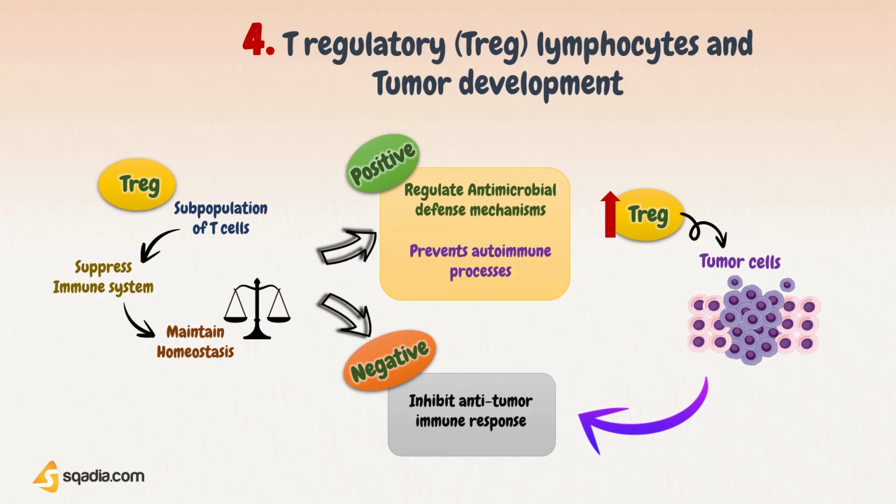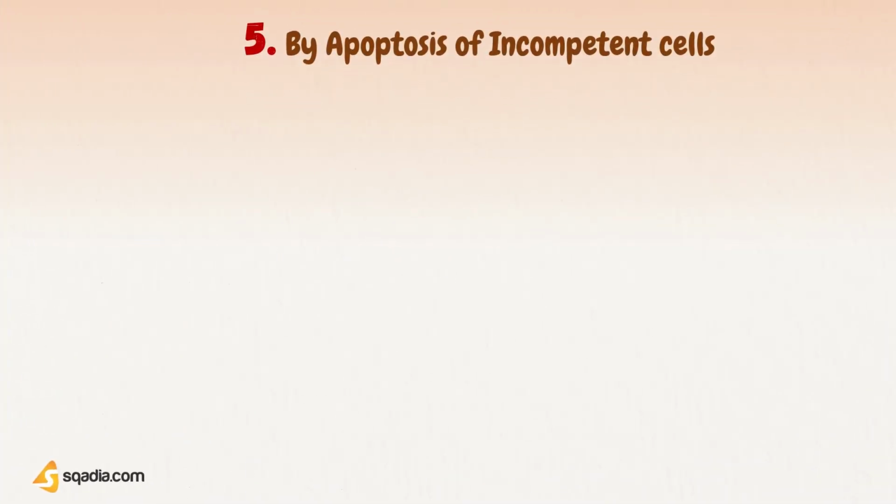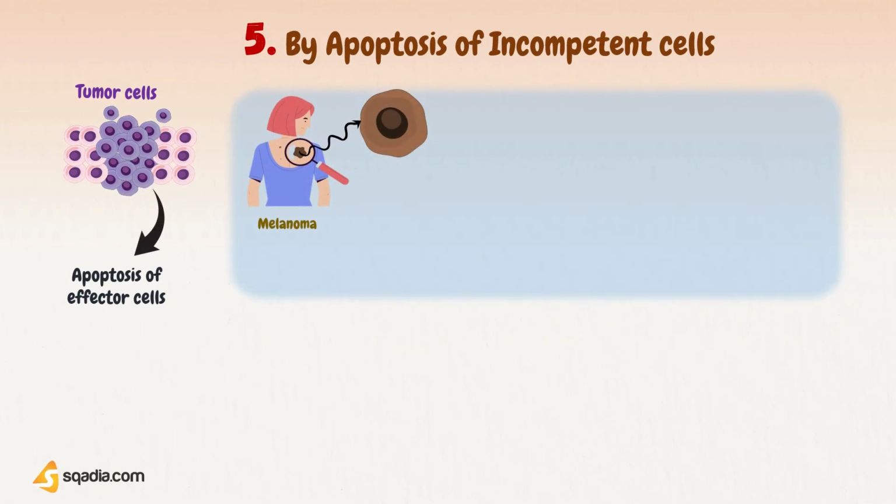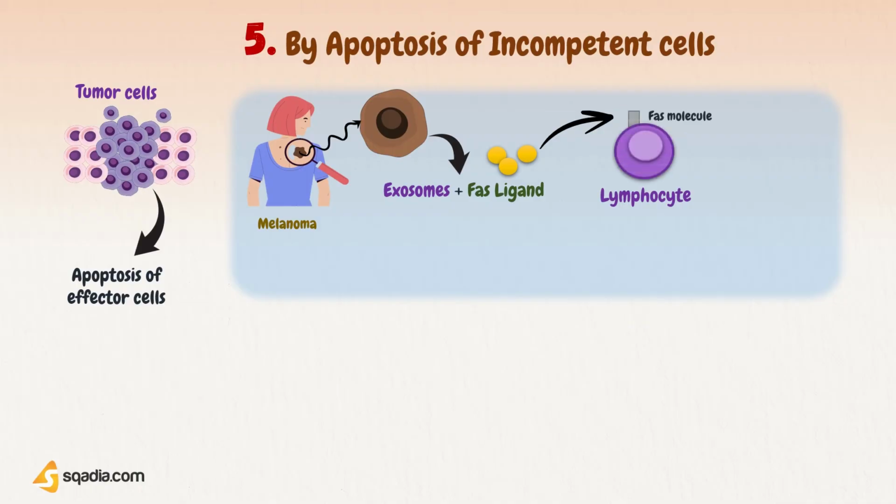Another escape mechanism of tumor cells is through apoptosis of incompetent cells. The cells of some tumors are capable of inducing apoptosis in immune effector cells. For example, melanoma cells can release exosomes that contain Fas ligand, FASL, which interacts with the Fas molecule on the surface of lymphocytes, leading to their death by apoptosis.